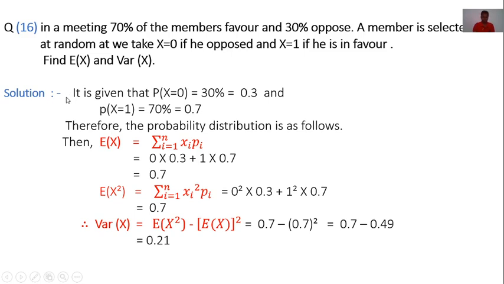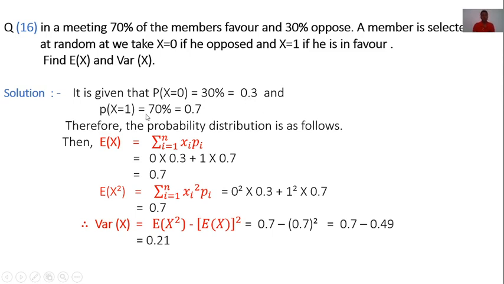Solution. It is given that P of x is equal to 0 is 30%. 30% means 0.3 because total probability is 1. Now 30% of 1 is 0.3.